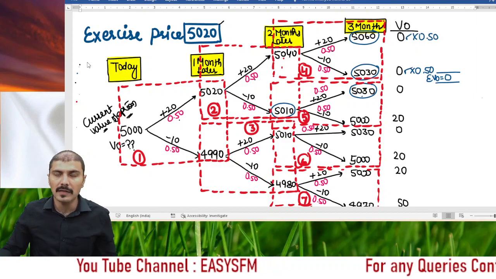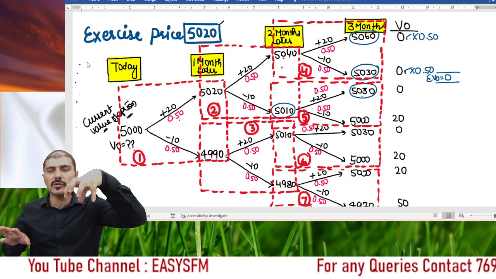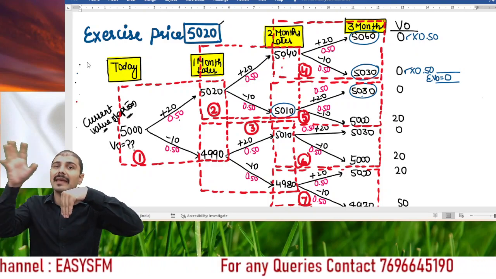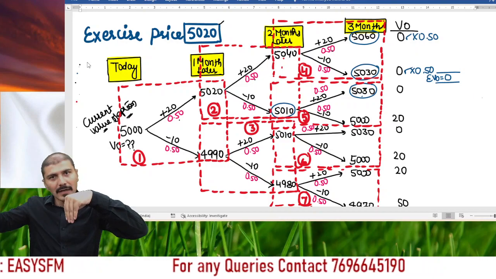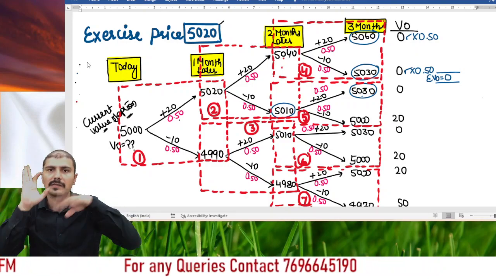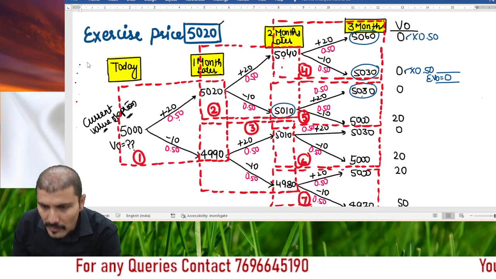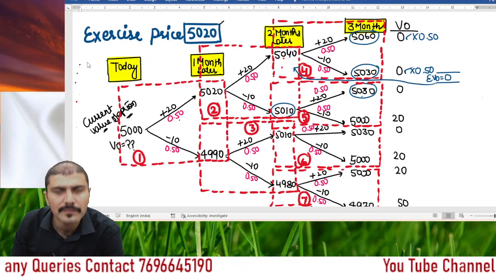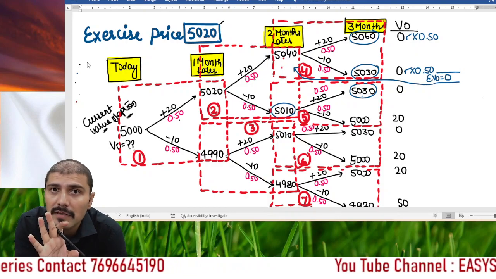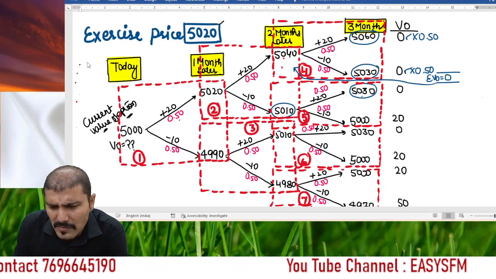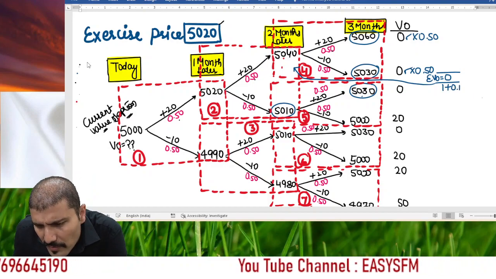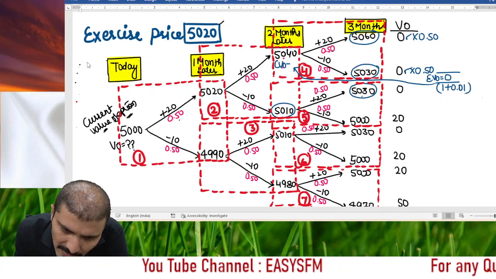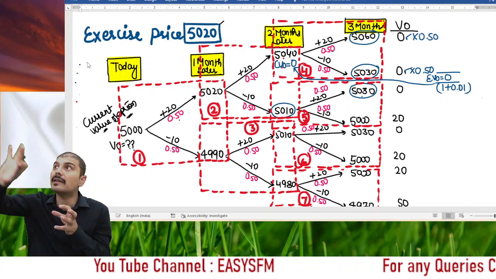That means if the actual market price of the share is 5040 at the end of 2 months, then based on the probability, the expected benefit that I will get after 3 months will be 0 rupees, right? Can I calculate the present value of this today? That is 1 month earlier. The discount rate is given, 1% per month, right? So can I discount it for 1 month? Yes, sir, we can do. It will be 0, but for the concept, we can do that. Divide by 1.01. So it will be here. What is the value of option? 0. We have cut down the last branch.